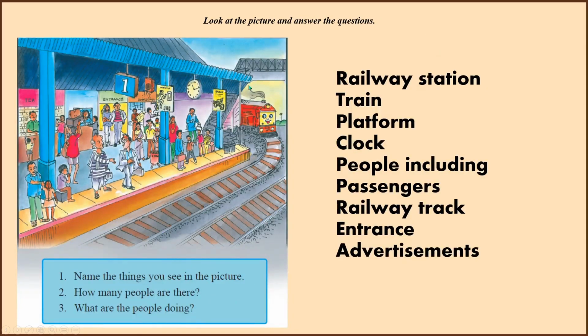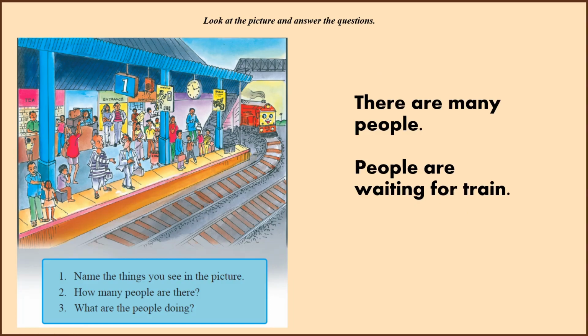So, what are the things that we see in the picture? That is the railway station. This is the railway station, yes. There is a train here, and it's a platform. There is a clock. People, including the passengers, these are the passengers. This is a shop, the shopkeeper. This is an entrance, and these are advertisements folded on the station.